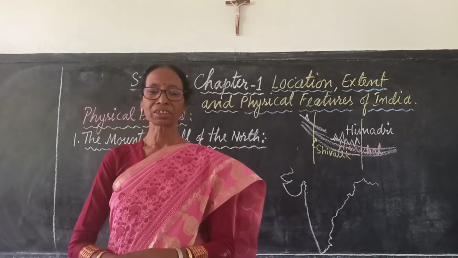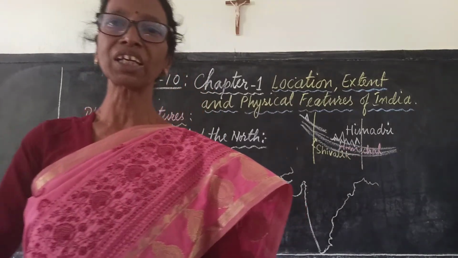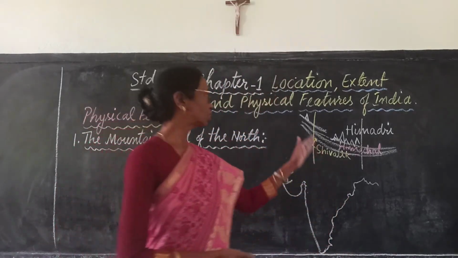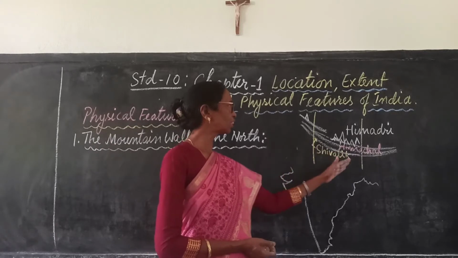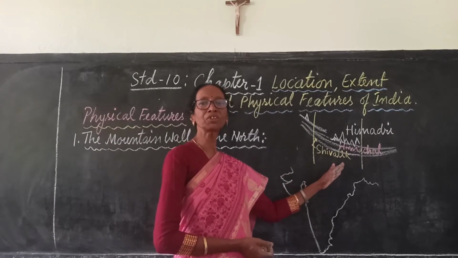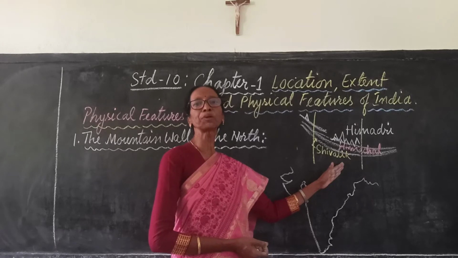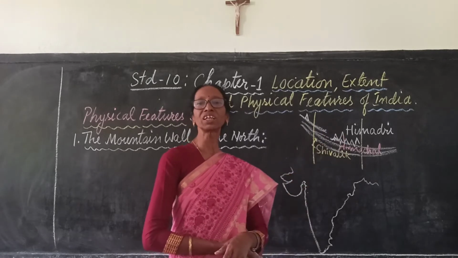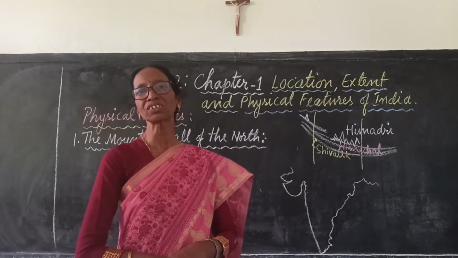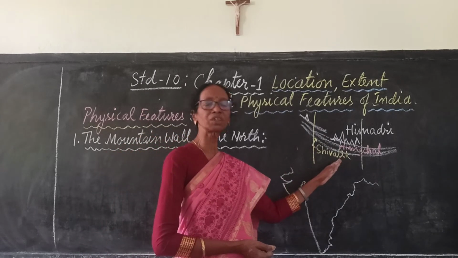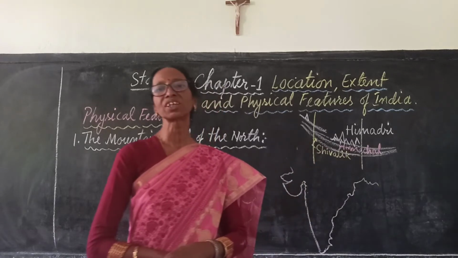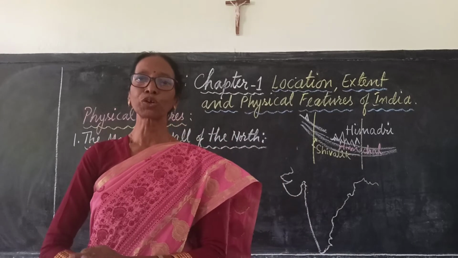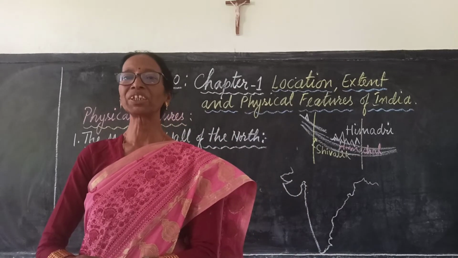Also, if you see the Himalayas, they are very important for agriculture. How? The large Ganga plain or Indo-Gangetic plain has been formed due to the deposition of alluvium brought by the rivers which are originating from Great Himalayas. So they are very good and fertile as these rivers bring good fertile soil that is full of minerals and organic materials.